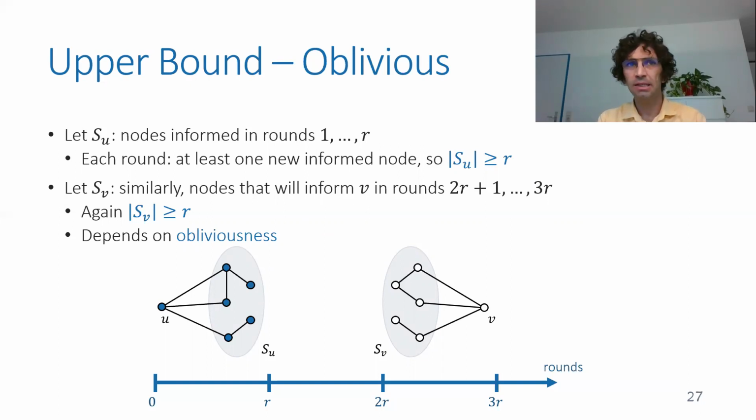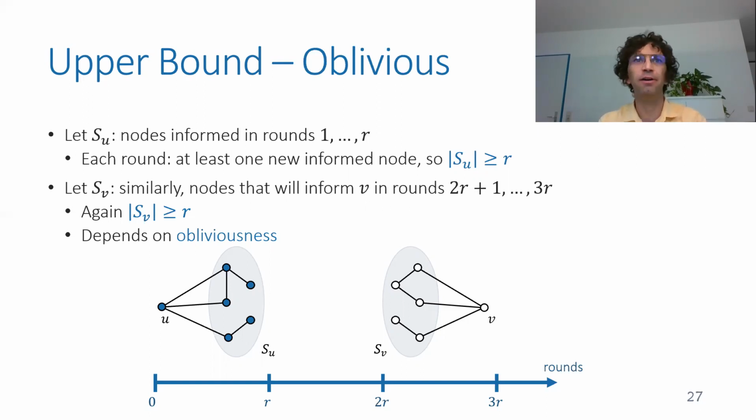The more interesting set is SV. These are nodes that can inform V in the last R rounds. And to find this set SV, what we do is use heavily the fact that the adversary is oblivious. So we can look in advance at all the graphs that he chose for these rounds, and then at the smoothed version of them, and then look at the flooding process that would start from V at round 3R and go backwards in time. And ask which nodes would be informed if we start flooding from V and go back in time. And then we again get a set SV of at least R nodes.